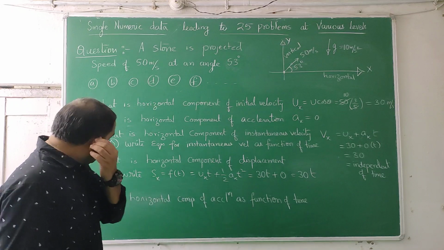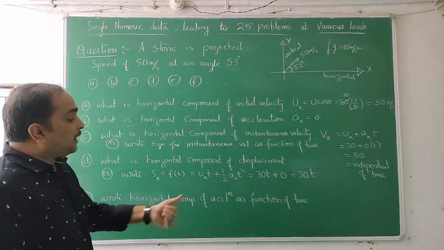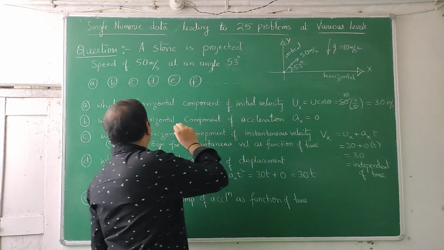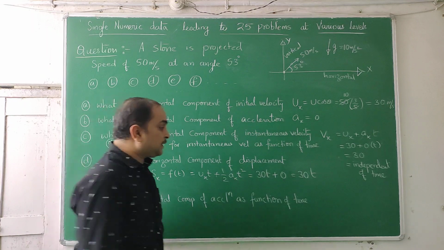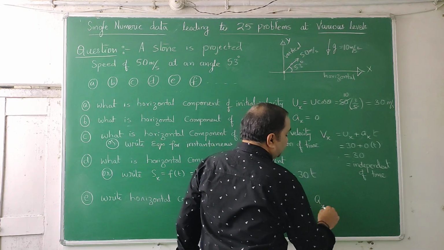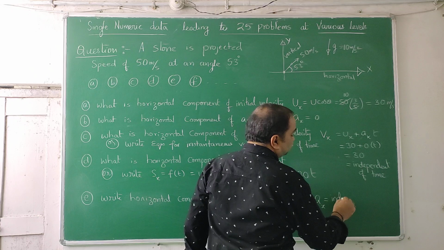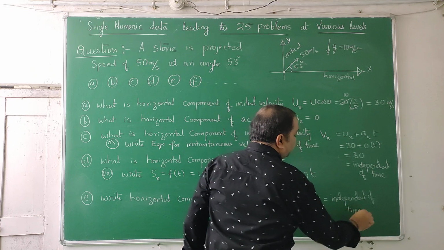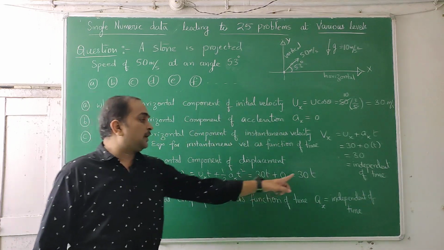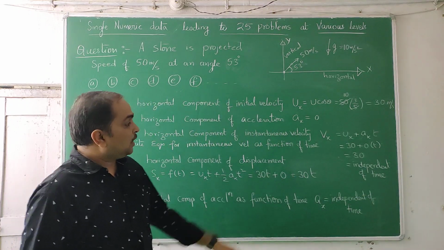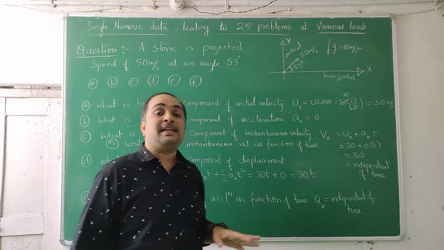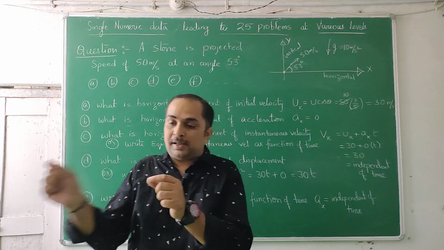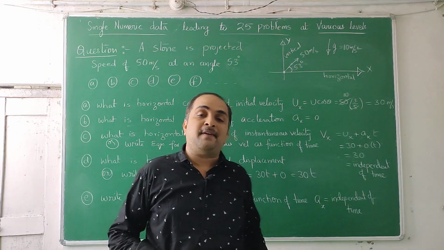Similarly, write the horizontal component of acceleration as a function of time. Already we have found out that the horizontal component of acceleration is 0. So as a function of time, it doesn't exist. ax is independent of time. Displacement along the x-axis depends on time, and the function is 30 t. Horizontal velocity is 30, but there is no t in it. So horizontal velocity remains constant. Horizontal displacements, if you measure from the origin, 30, 60, like that, you will get different values.